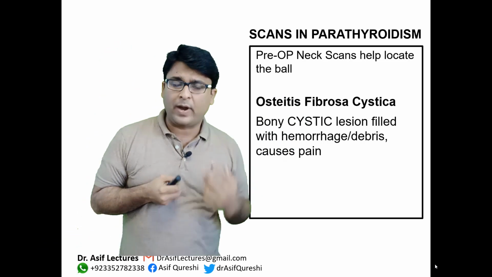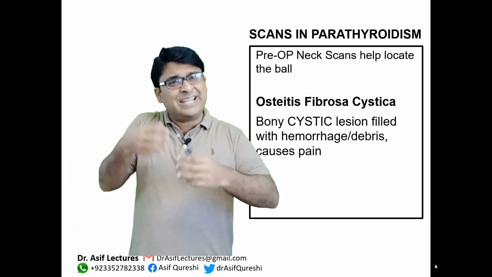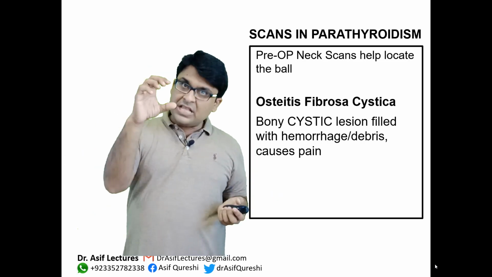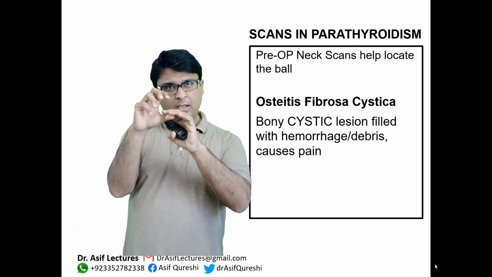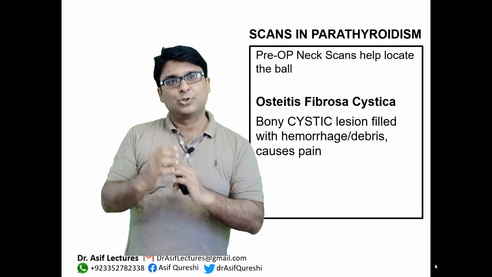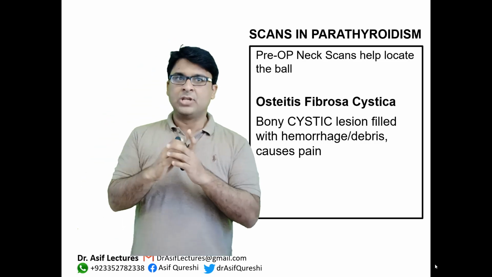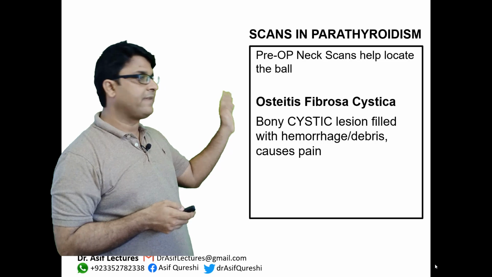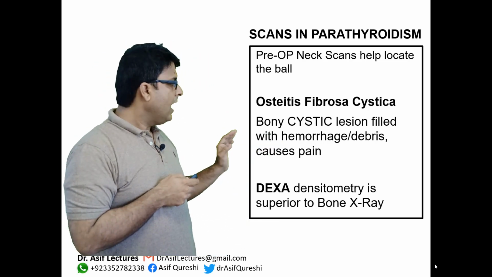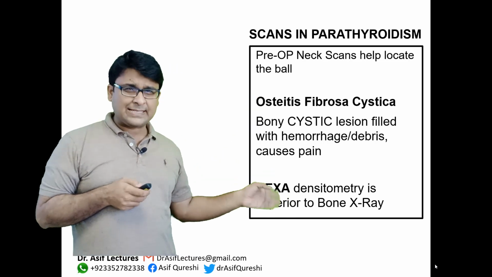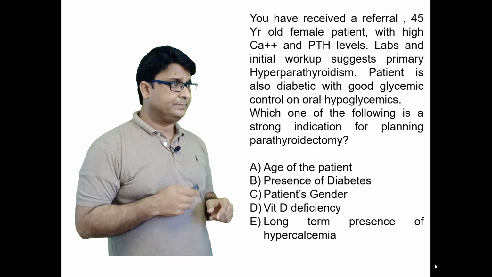osteitis fibrosa cystica. So what happens when there is high parathyroid? Osteoclasts are cutting the bone so much that cysts, cavities, develop within the bone. Why? Because the calcium and phosphates are gone. In those cavities, inflammation happens, bleeding happens. So that combined picture is known as osteitis fibrosa cystica, okay? It causes severe pain to the patient. And if you have to do bone scans, DEXA is usually preferable over X-ray. So that's a key point that you need to remember.